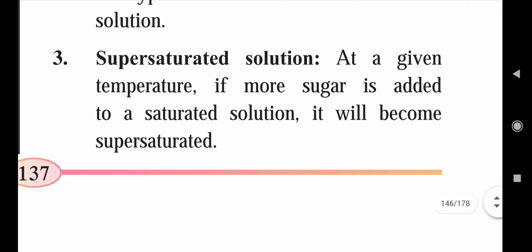And third one, that is supersaturated solution. Then what about supersaturated solution? At a given temperature, if more sugar is added to a saturated solution, it will become supersaturated. Now we are going to take the glass of water with added sugar, okay. So now we have to add again 1 tablespoon of sugar.